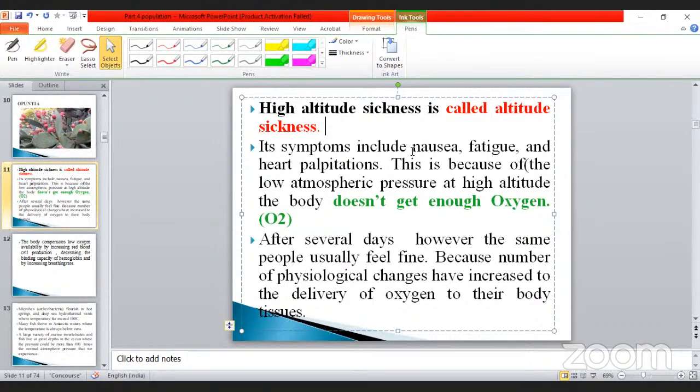Its symptoms include nausea and fatigue and also heart palpitations. This is because of the low atmospheric pressure at high altitude. The body does not get enough oxygen. That condition is called hypoxemia. Okay, I will tell you those things also. It will be better for your understanding.